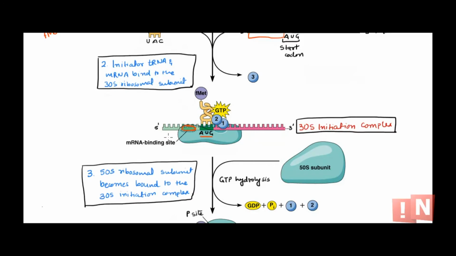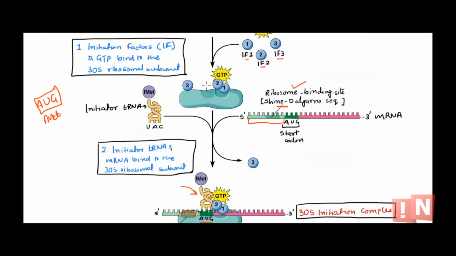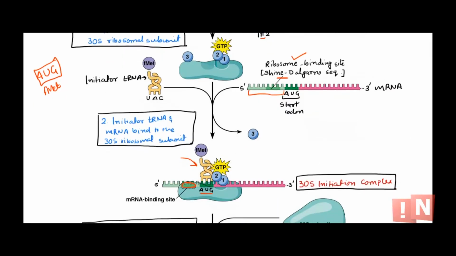So the 30S ribosomal subunit can bind properly to the mRNA, and the initiator tRNA containing F-met will bind to the start codon. So that is the second step. The first step was binding of the initiation factors with the 30S subunit and F-met to tRNA, and the second step is once both of these are ready, they will come and sit on the mRNA.